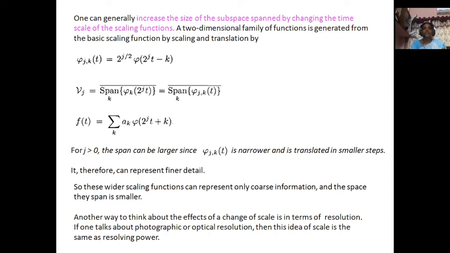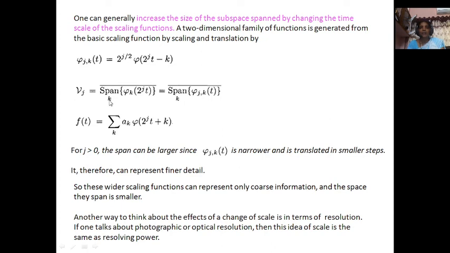One can generally increase the size of the subspace spanned by changing the time scale of the scaling function. A two-dimensional family of functions is generated from the basic scaling function by scaling and translation. Already we experienced that in terms of xi jk of t. That means the wavelet function is going to be amplitude scaled, time scaled and translated. The same way here we are going to do that. The scaling function is going to be amplitude scaled, time scaled and translated.